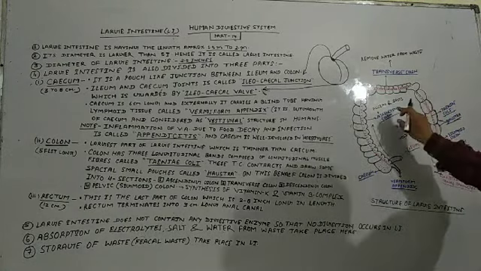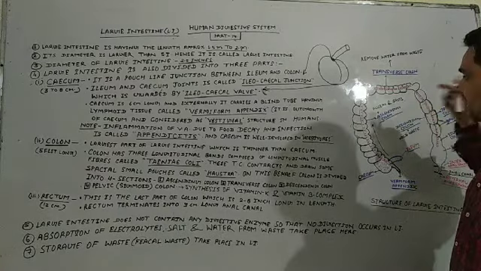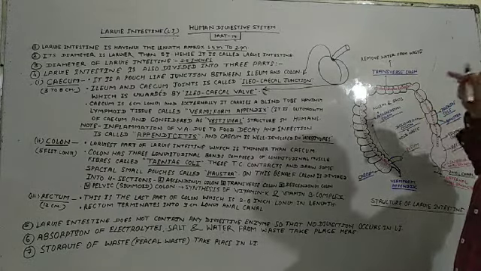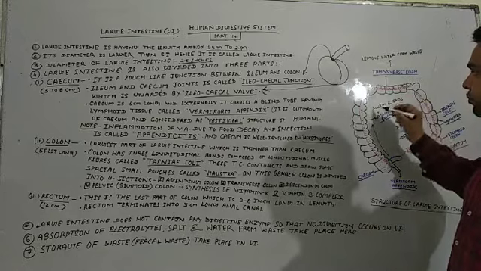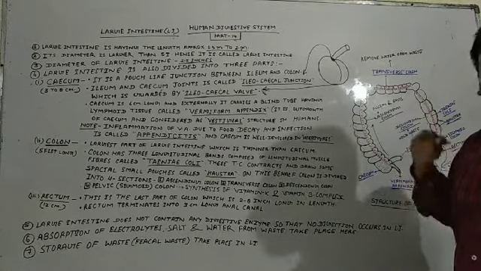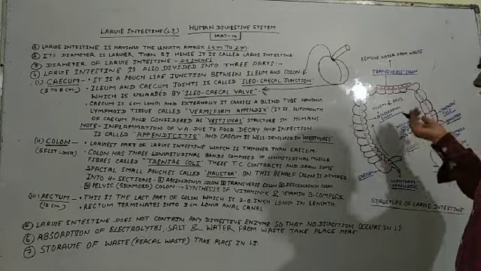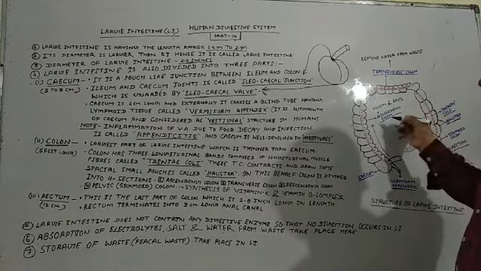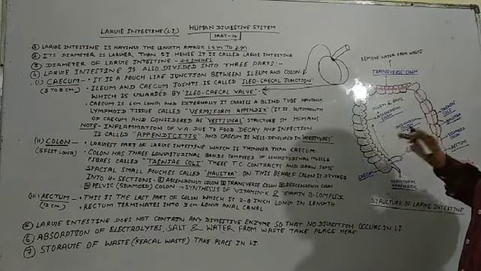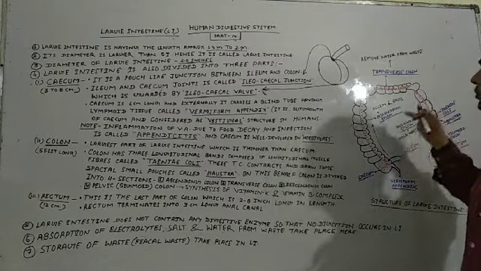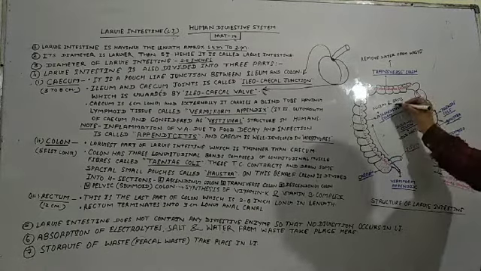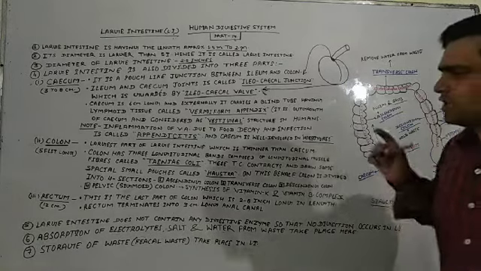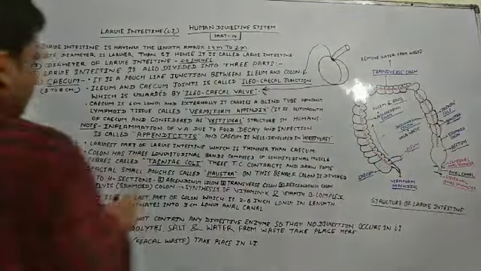The ascending colon plays a very important role: it absorbs some fluids, some water, other minerals, and watery substances, and it is also used to absorb salts found in our food. So this is the role of the ascending colon.